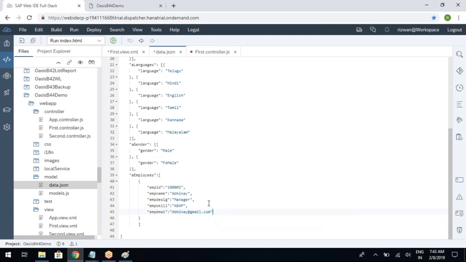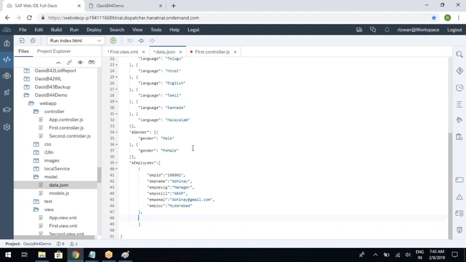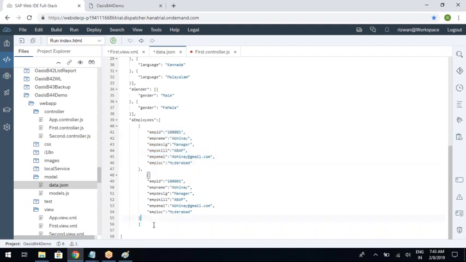And last phone number, emp phone, or let us write location instead of phone. Okay, Hyderabad. Okay, right. Now you can copy this to create multiple employees, paste, copy along with comma so that it's easy for you to print.